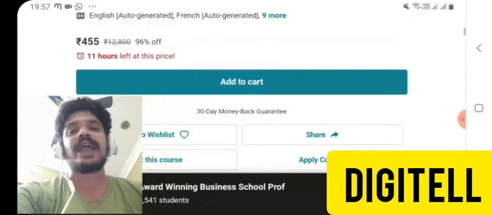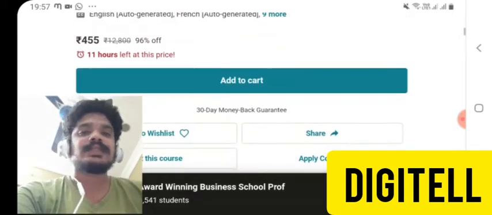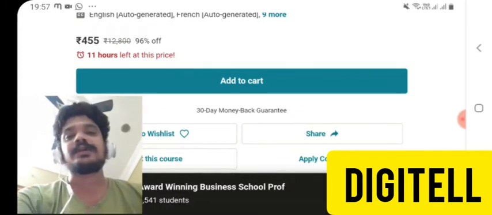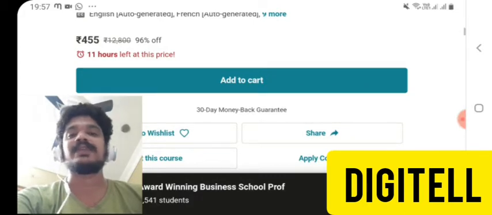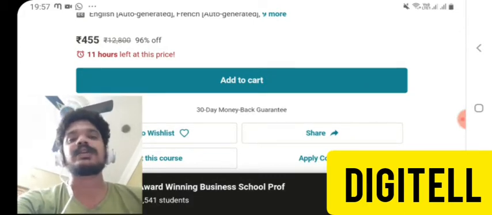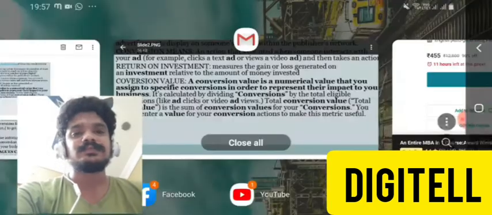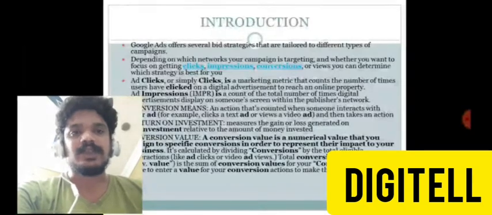That is called action or interaction. That is called conversion. After a visitor visits the website, there will be some interaction. They will interact with us. That is called conversions.